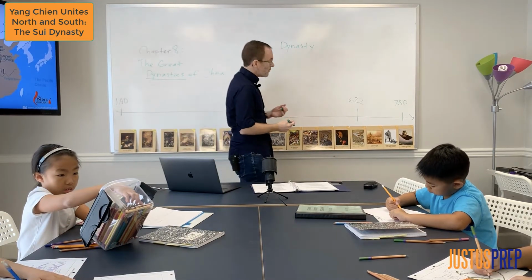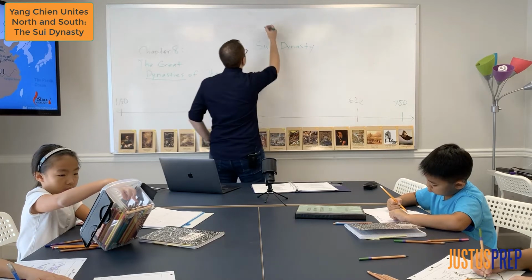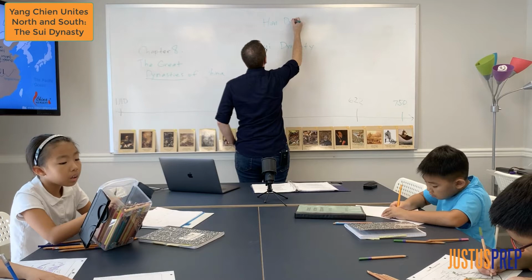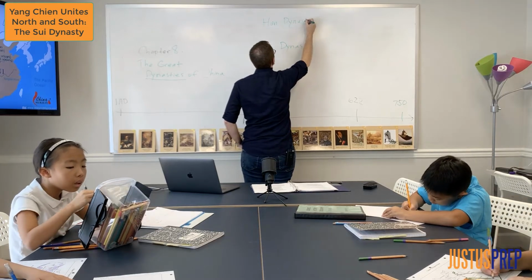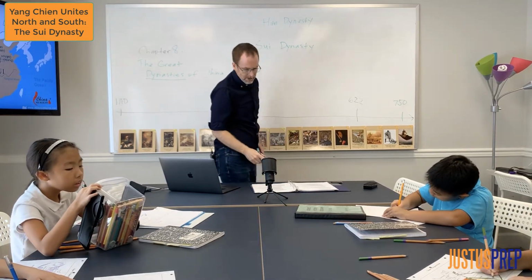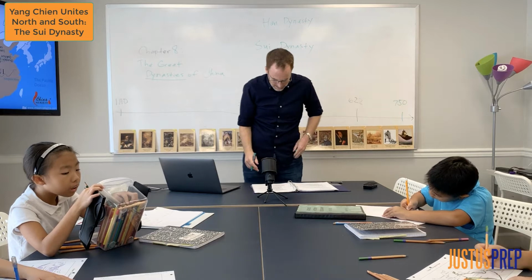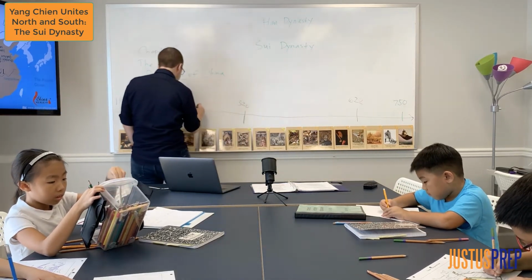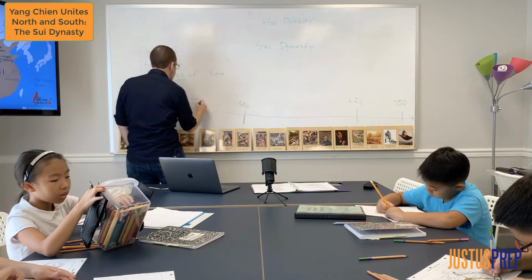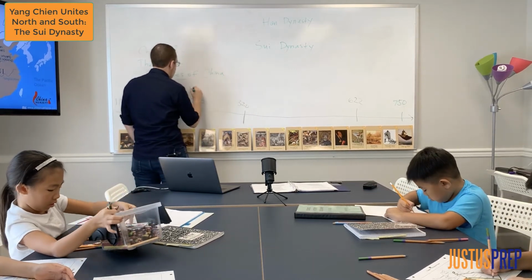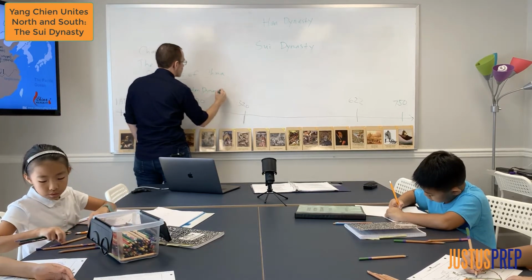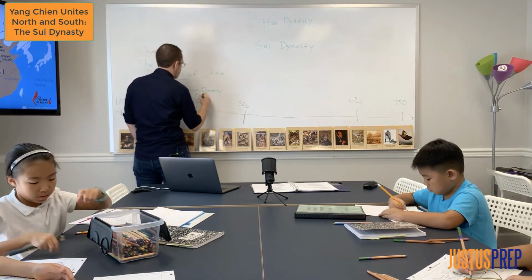But before the Sui Dynasty, in very old times, there was something called the Han Dynasty that united much of China. Right here on our timeline, in 220, the Han Dynasty ended. Why?